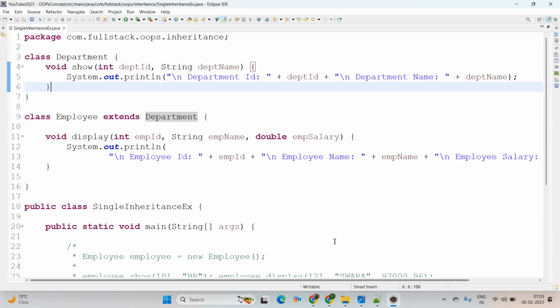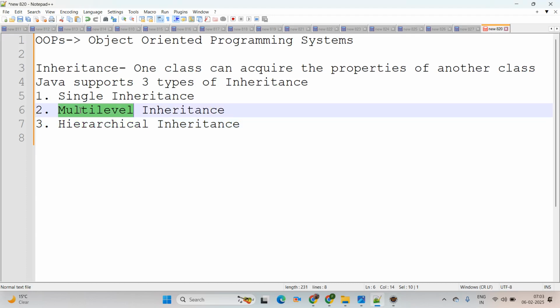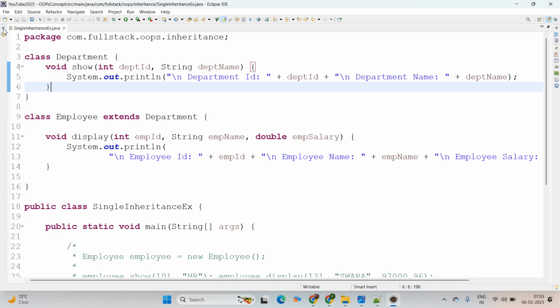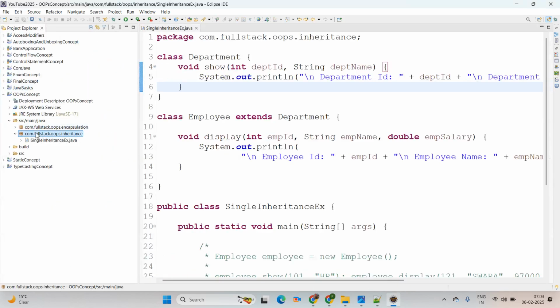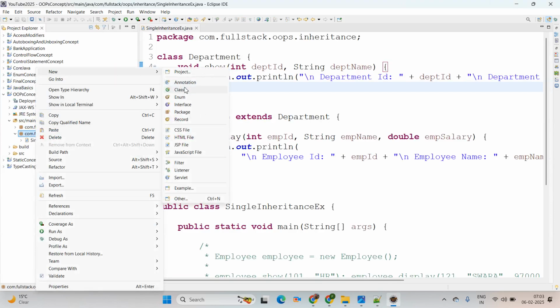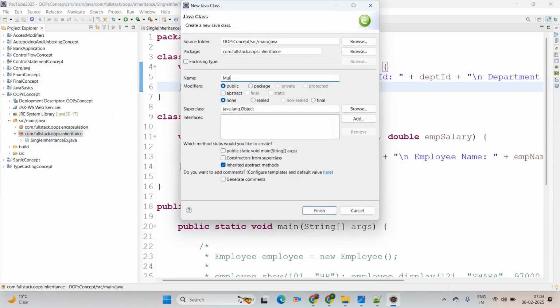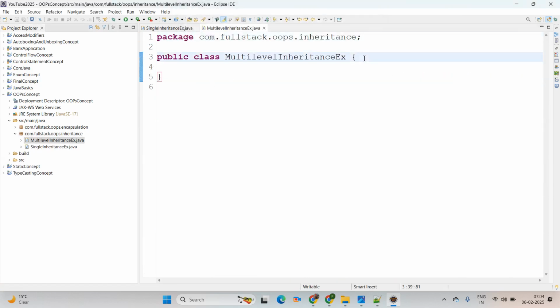Now coming to the next, we have multi-level inheritance. Multi-level means one parent has a child, that child has a child, and that child has a child. There is no restriction on the level. Coming to the practical approach, I am just coming here and creating a new Java class. The class name I am giving here is MultiLevelInheritanceExample. See, our class is created successfully.